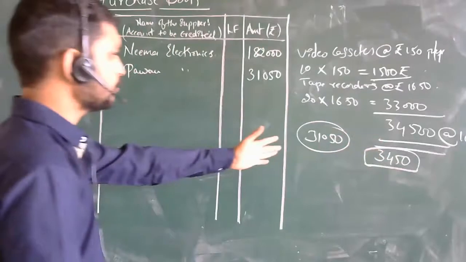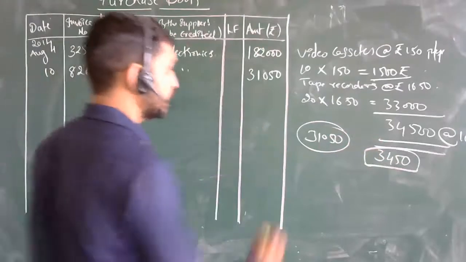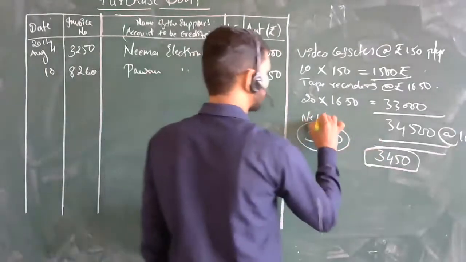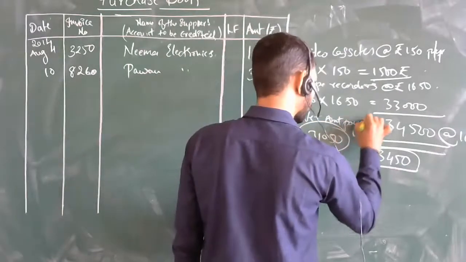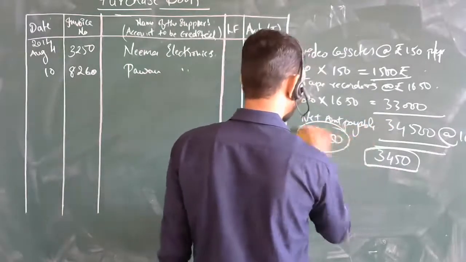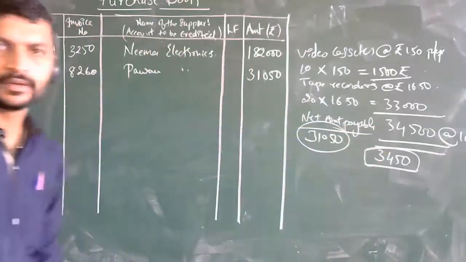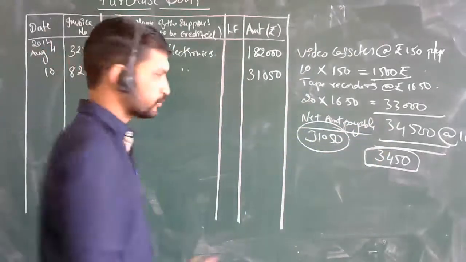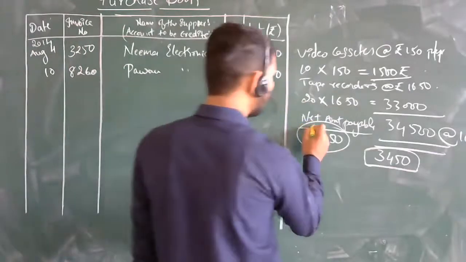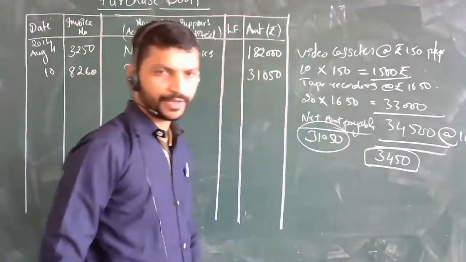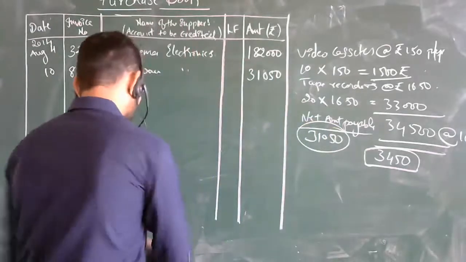So straight away the final amount, we can call this the net amount payable and recordable. As I told you in the theory part, the discounts and all we are not going to show over here. Just the net amount being paid, that only we are going to see. Yes, sir.